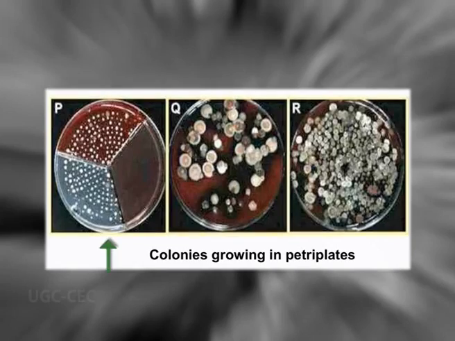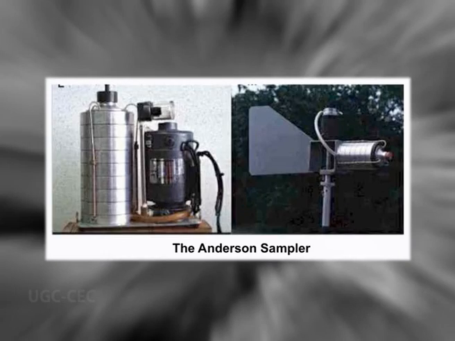When we see the Petri plates, you can very clearly see that the plates for the smaller ones must be fitted on the lower side, because the size of the organism is smaller, and the bigger fungal spores are all trapped on the upper side. Not only that, the density of the colonies will be more on the upper side. The more it goes to the lower side, the more it is filtered. So you can well imagine that if there are more fungal spores in a particular environment, they can easily be trapped in the lower Petri plate. This is the uniqueness of this device, by which you can trap a specific fungal spore if it is causing some infection.